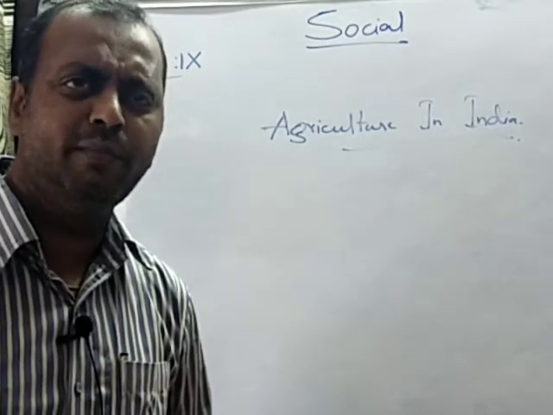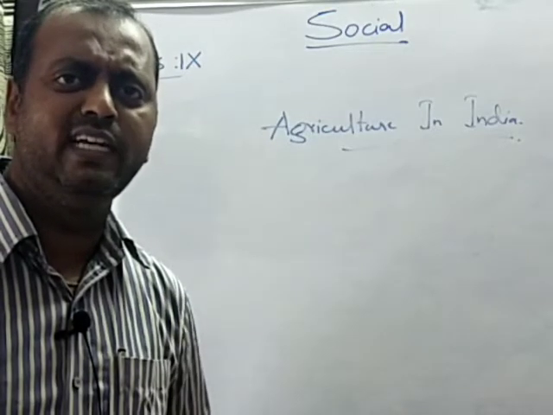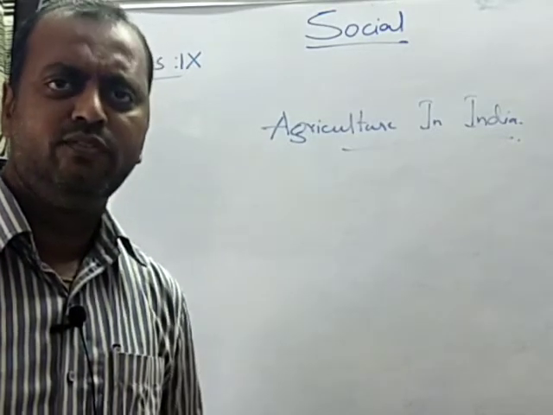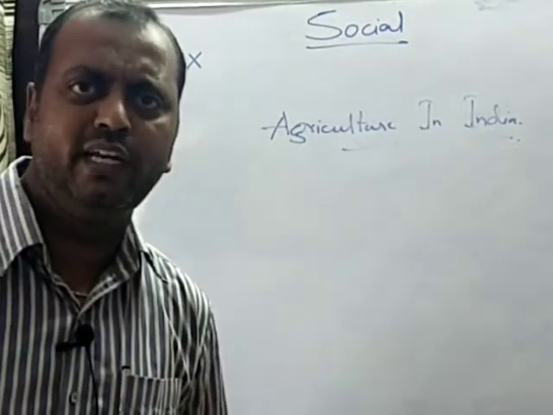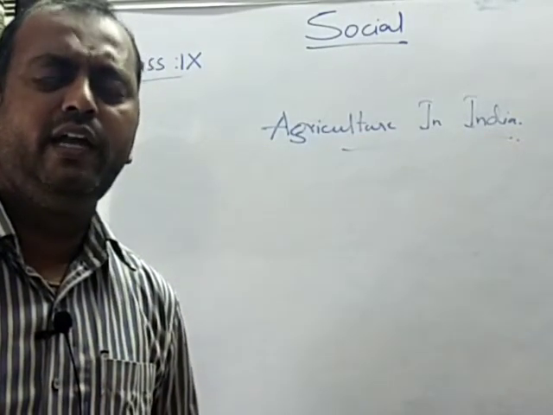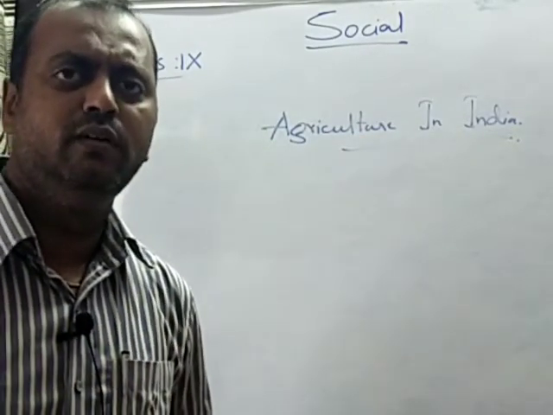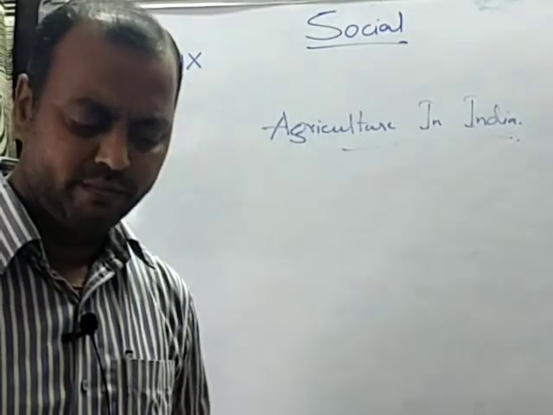Later, we moved on to commercial farming, where the farming is done for the sake of selling it in the market and making profit. So the commercial crops like cotton, tobacco, sugarcane, banana plantation, these all are called commercial farming. And we have mechanization also involved in this extensive commercial farming.